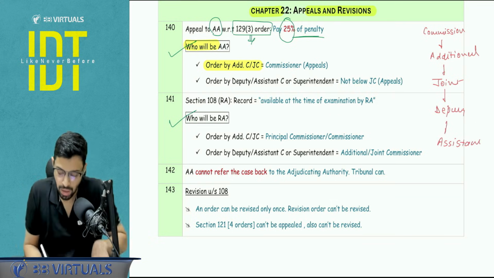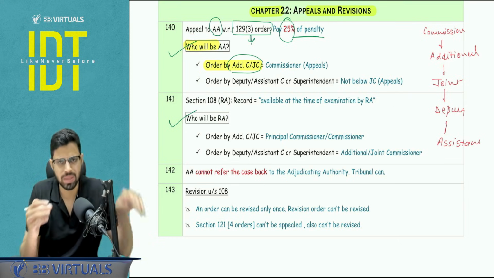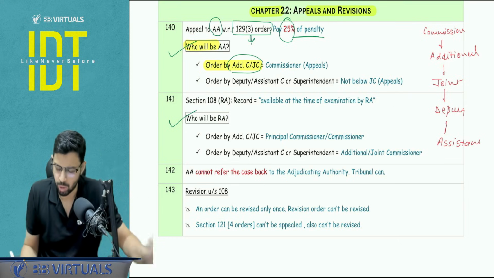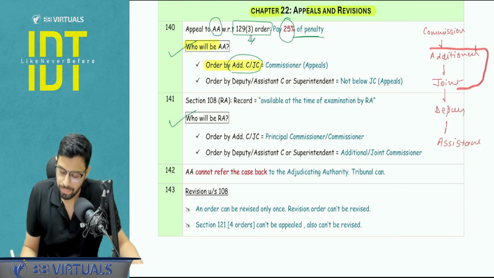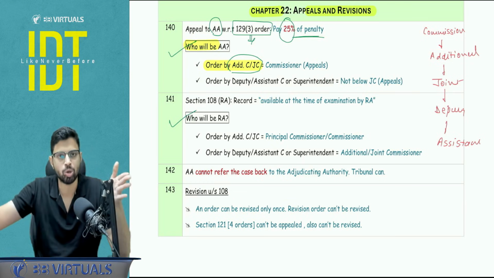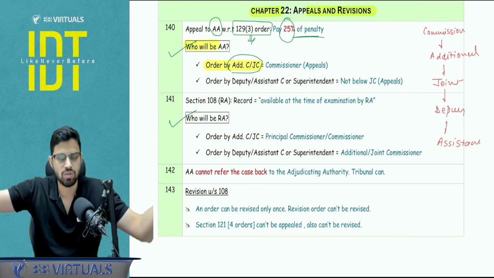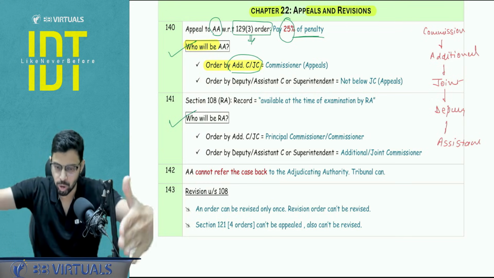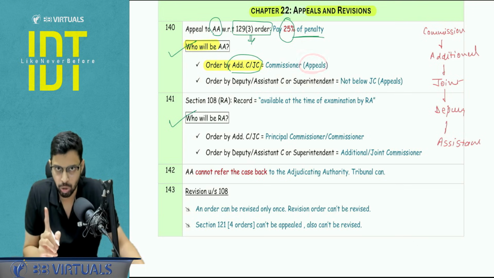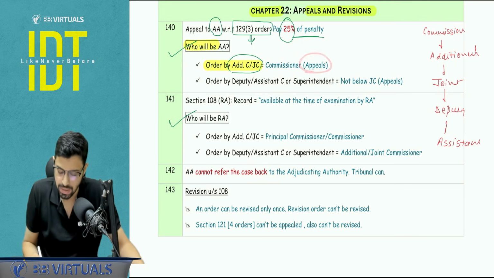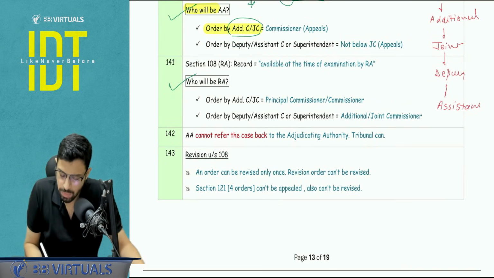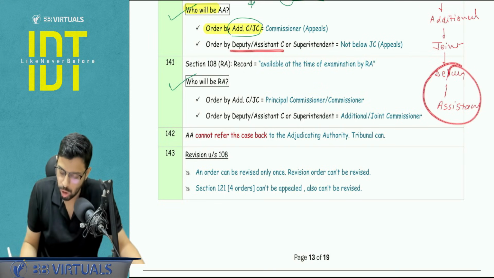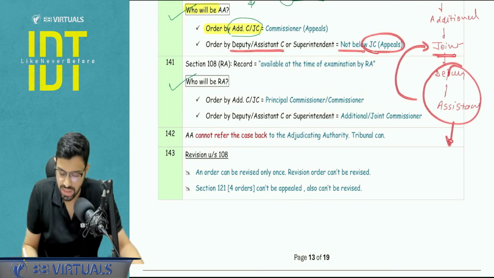Now pay attention. Additional and joint. So sometimes depending, one of them is appointed or both of them are appointed. Who is above them? Commissioner. So you will write commissioner and bracket appeals. Why? Because this is the appellate authority wing. So GST department has various wings. Execution, that is the field officers, audit commissionerates, appellate authority wing. So we are talking about appellate authority right now. So we'll write in the bracket appeals. If the order is by the deputy or assistant commissioner or below that superintendent, this is the first level above. So not below the rank of JC appeals.